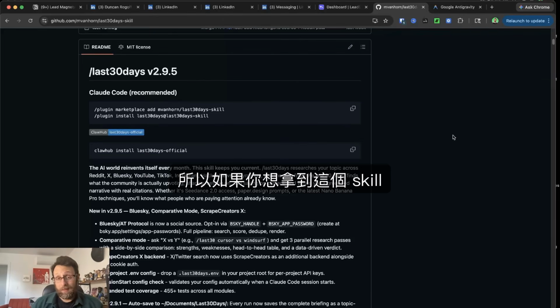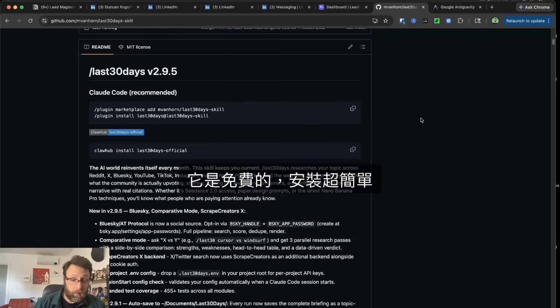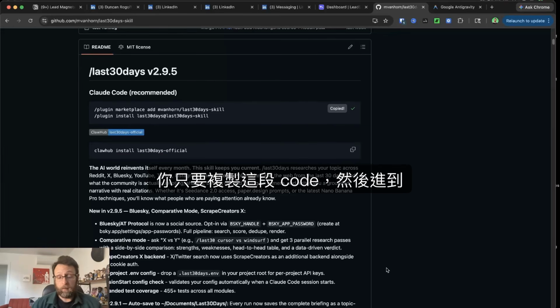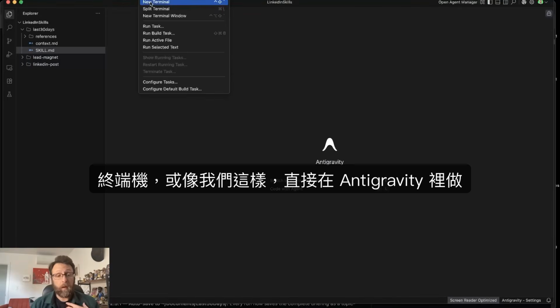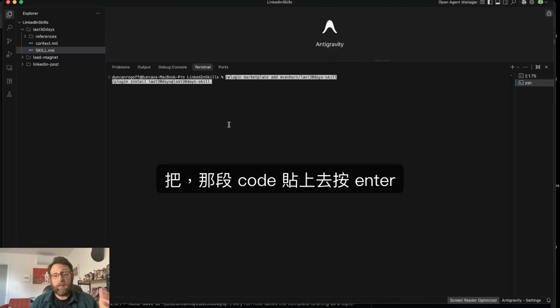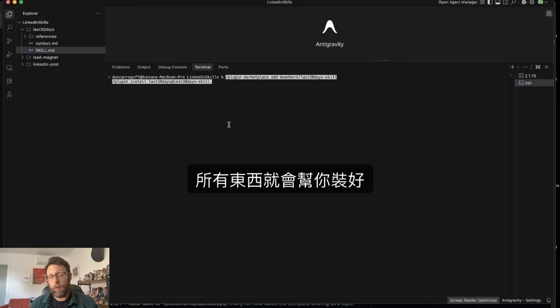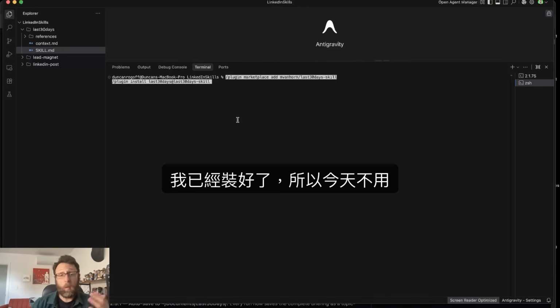And so if you want to get access to this skill, it's free and it's super easy to install. You literally just copy this code right here, and you would come into the terminal, or in our case, we'll just do this in Anti-Gravity. You can go into new terminal and you can just paste in that code and hit enter, and everything's going to install for you. I already have this installed, so I don't need to do this today.